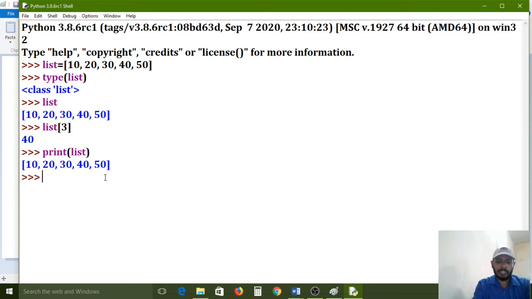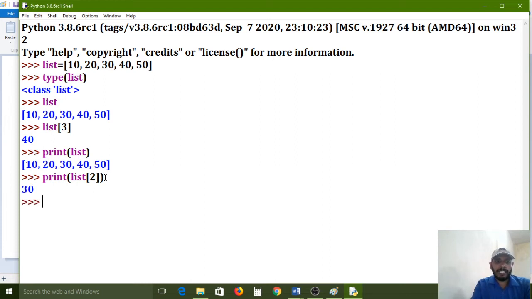If you want to access a single element, compulsory in between the print function, list, square brackets, slice operator. I am passing 2. Already I used 4, instead of 4. Now I want to access the second element, nothing but 30 is the element. So 30 it will print.